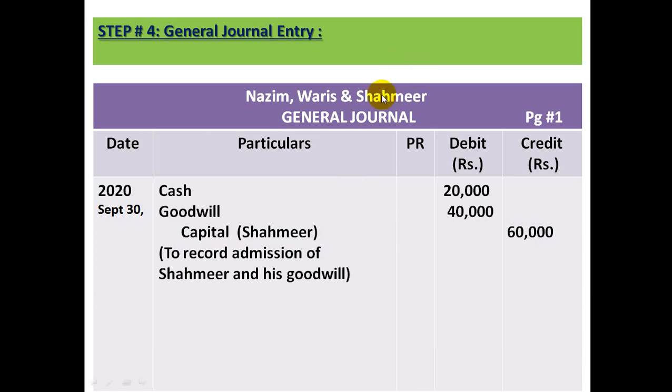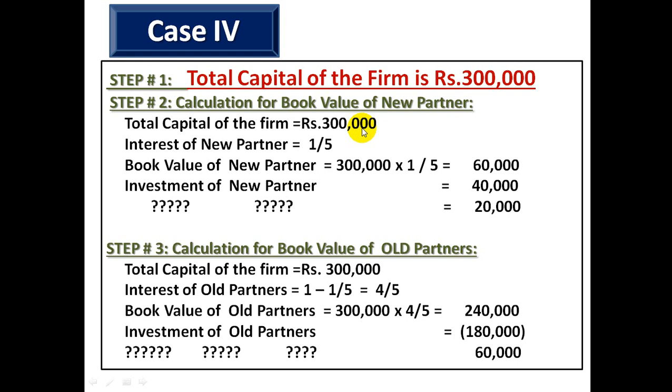Let's have a look at case number 4, in which the total capital of the firm is given. We had seen in the question that the total capital of the firm is 3 lakh rupees. Let's calculate the book value of new partner. Total capital is 3 lakh, and the new partner is coming for 1/5 interest. According to this interest, his investment should be rupees 60,000. But we had seen in the question that he is bringing only 40,000.